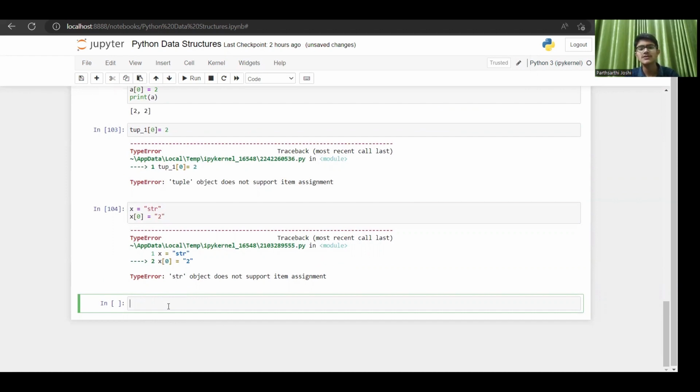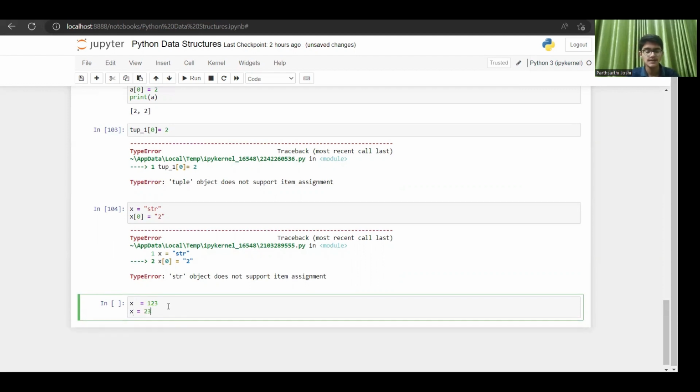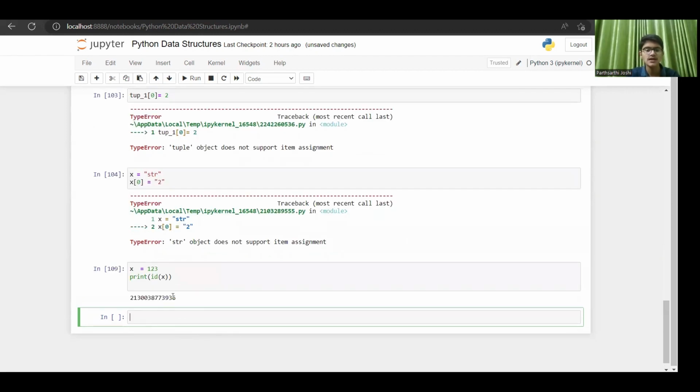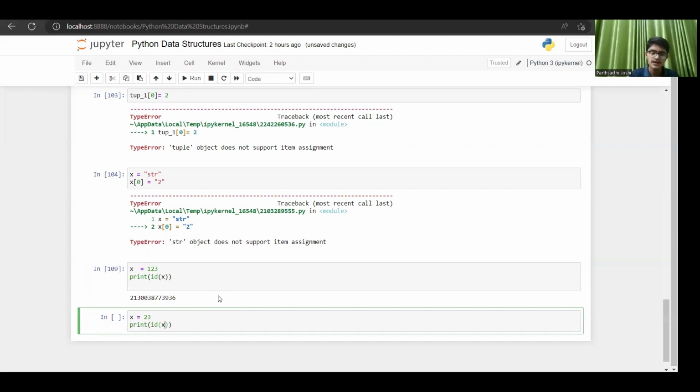But guys, you may see that we have learned about variable reassignment, that we can assign a variable with a new value. Suppose I was having an integer and I was able to assign some new value to the same integer, same variable, right? But what actually happens, guys, in the memory of Python? Let us see what happens. If I am printing the value of id x, this is the memory location of this variable x, and now I'm creating variable x again. x equal to 23 now, and now I'll try to print id x.